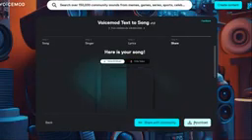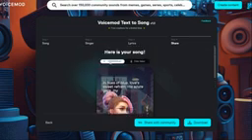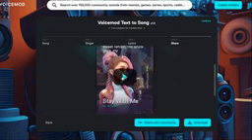After waiting for a few seconds, you can play the generated song. It has 2 options: voice and music, or only voice. It is up to you to choose which one.